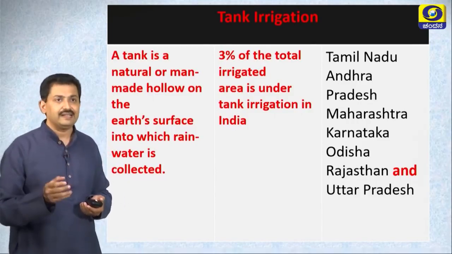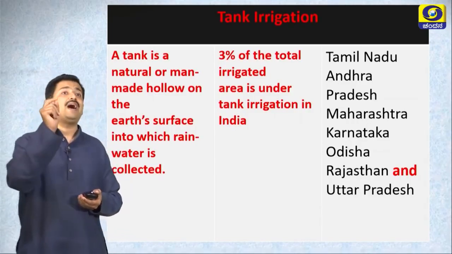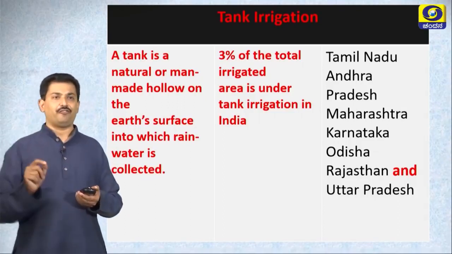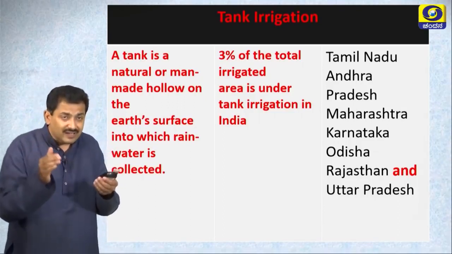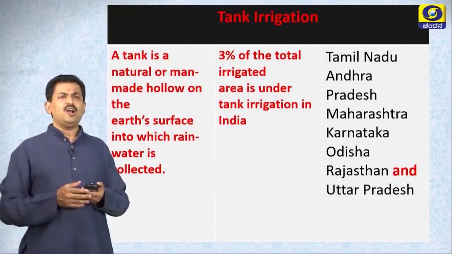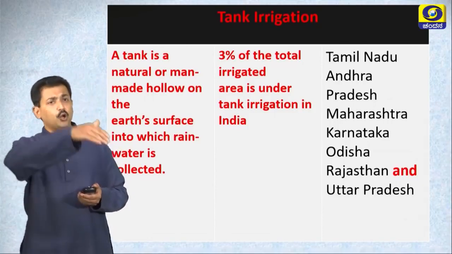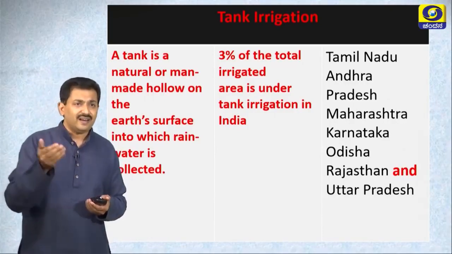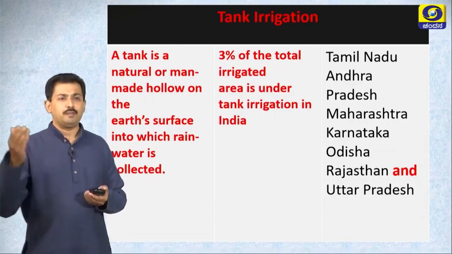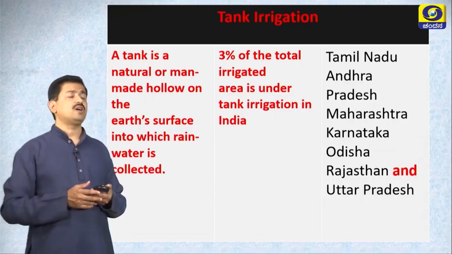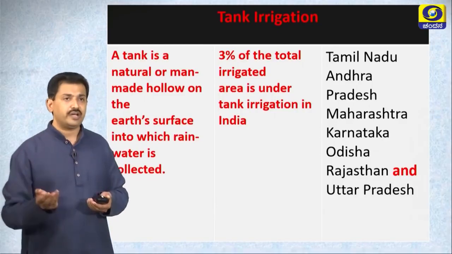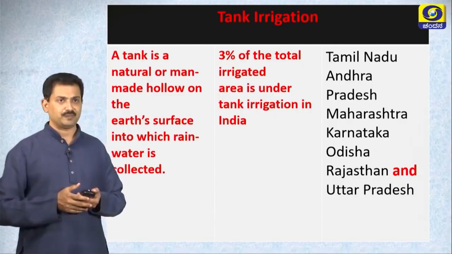What is a tank? A tank is a natural or man-made hollow on the earth's surface into which rainwater is collected. In India, only about 3% of the total irrigated area is under tank irrigation. Tamil Nadu, Andhra Pradesh, Maharashtra, Karnataka, Odisha and a few other states have tank irrigation.